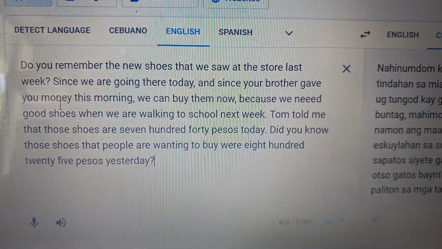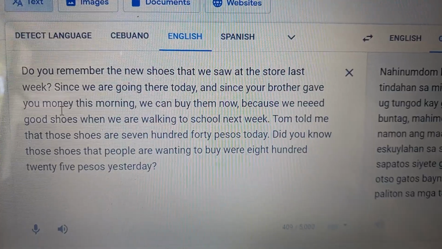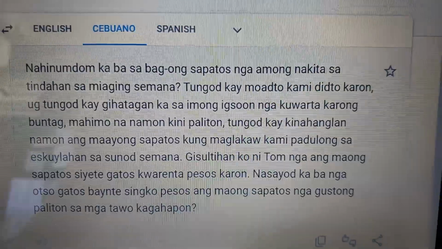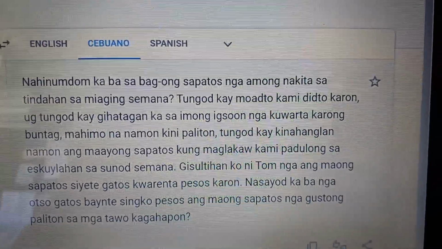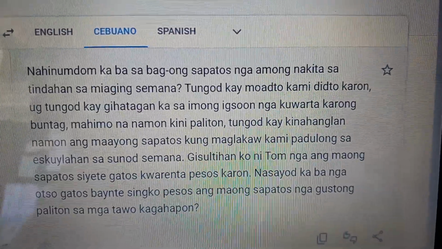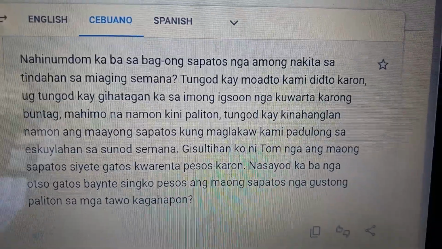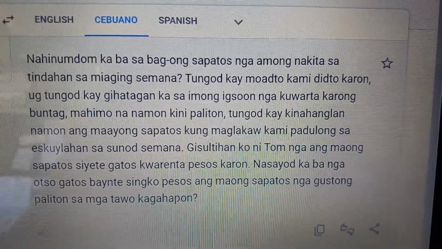Do you remember the new shoes that we saw at the store last week? Okay, we're going to break it down. Remember, the root word for remember is hinomdom. So we're looking at "do you remember?" So it's a question.